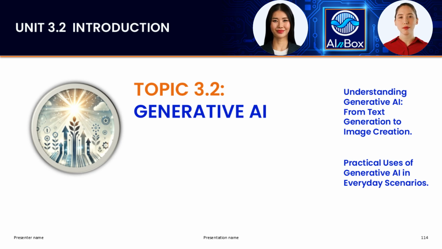Exactly. And think about how AI can quickly produce blog articles or news stories. This means faster access to diverse content without a human typing every word. But it's important to remember that while AI can mimic human writing, the creativity and personal touch of a human writer are unique. Now let's move on to image creation.